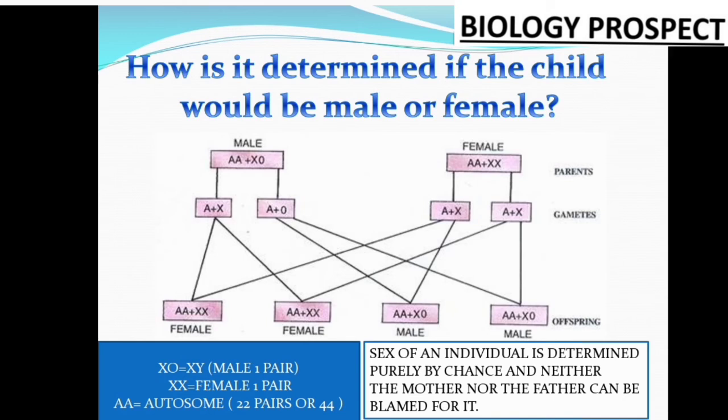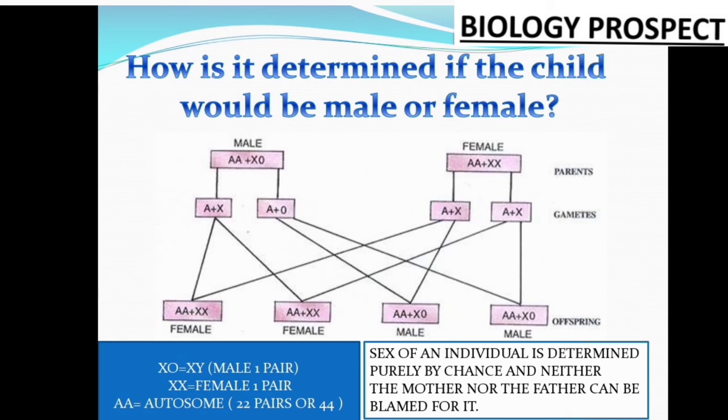You have seen the male, that is AA plus XY. In the blue box, X0 means XY. One pair is the sex chromosome, X0 or XY, and the other 22 pairs, AA, indicate the autosomes. Is it clear for everyone? For the male, it is AA plus XY, and the female is also the same, AA plus XX. That means autosomes plus one pair of sex chromosomes, in both parents.